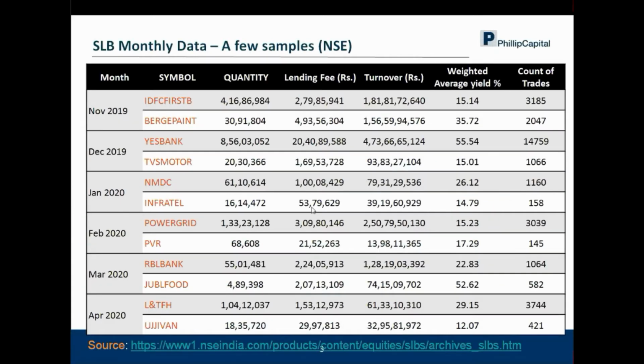Now let's look at how it has been in the last 6 months. So what I did was I took SLB monthly data. I downloaded it from the NSE website, and I've taken a few samples from each of the months to just showcase the quantity which has been outstanding or traded for that particular month, the kind of lending fee which was generated, the turnover which happened, what is the weighted average yield, okay, and what is the count in terms of number of trades.